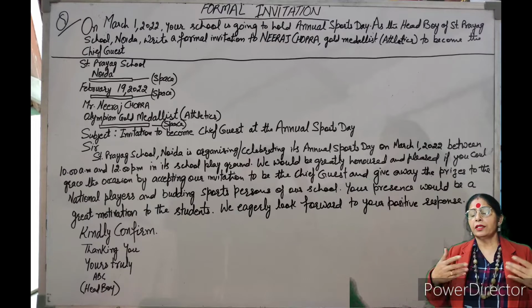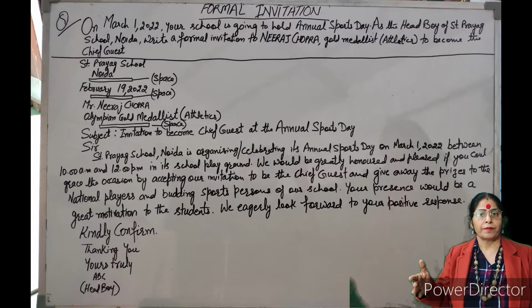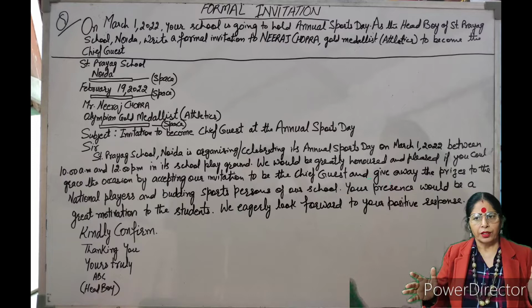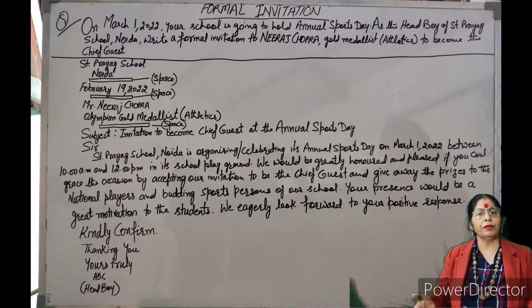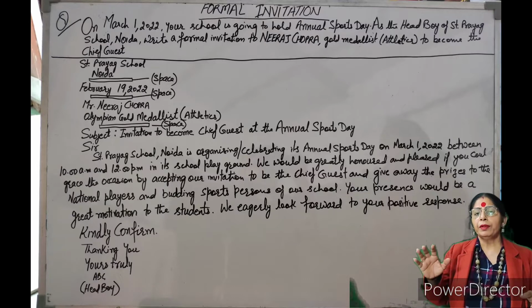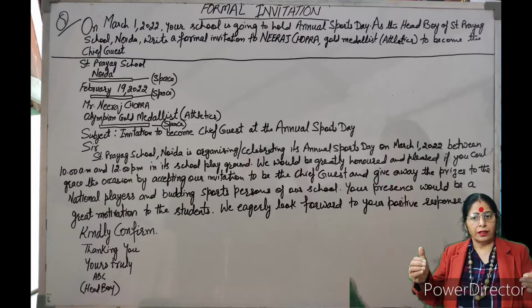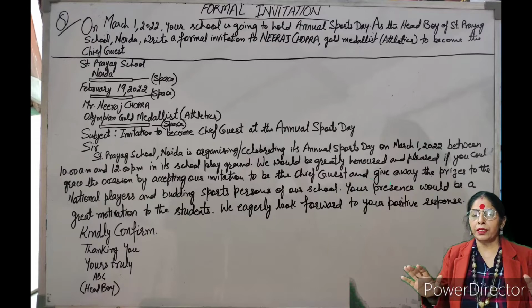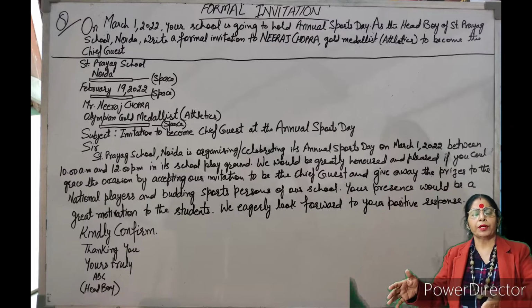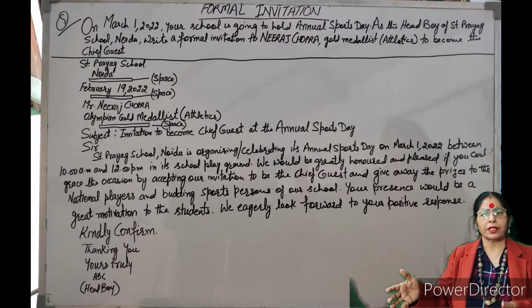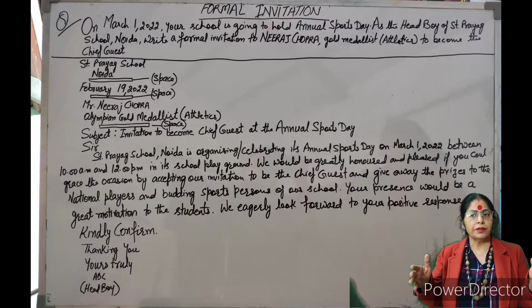And now, what is the next thing in a letter? Receiver's address. So here we are not given the receiver's address. We are given only Neeraj Chopra. So this can become your receiver's address, this much, because this much is given, so we will be using that much only. So you will be writing Mr. Neeraj Chopra. Next line, because we are not having any city name, any street name or nothing, you just take the next line and you can write down Olympian gold medalist. Within bracket you can name the sport also. Here this is athletics. So this can be your receiver's address.